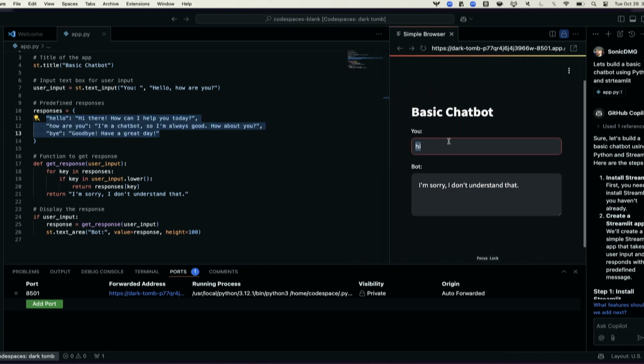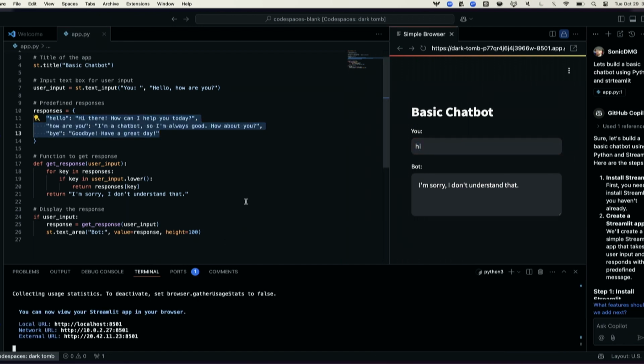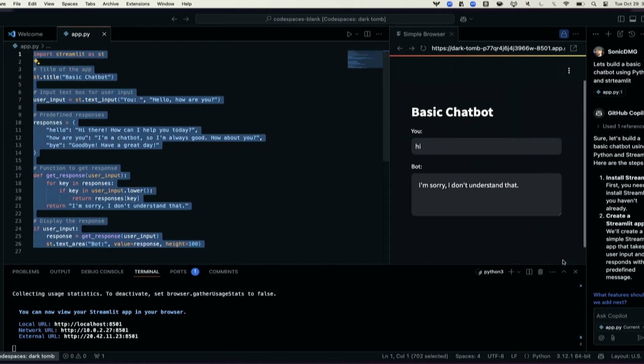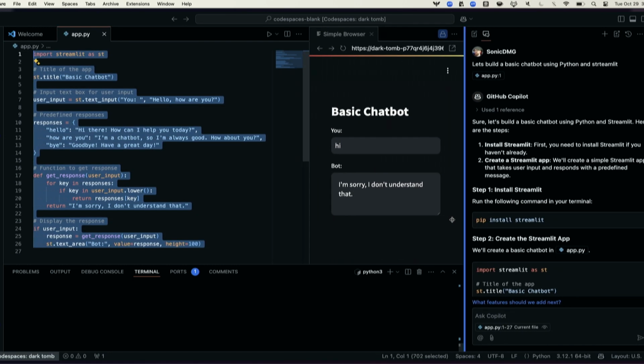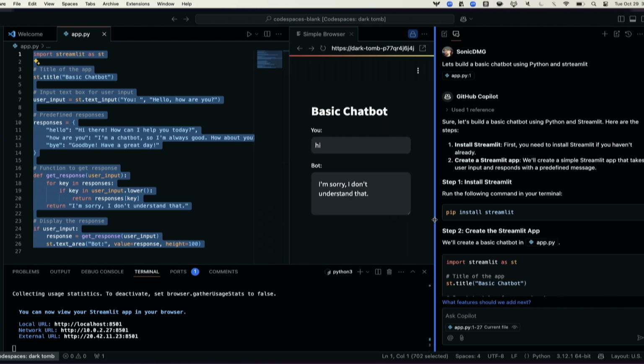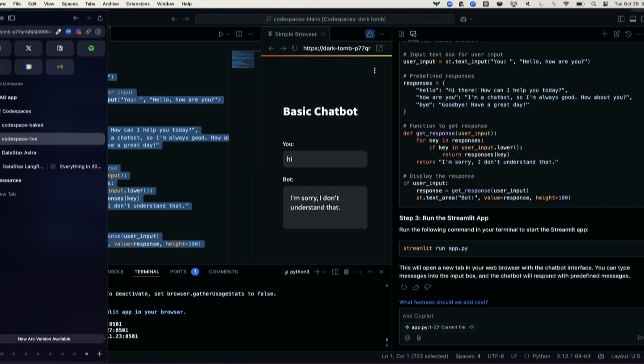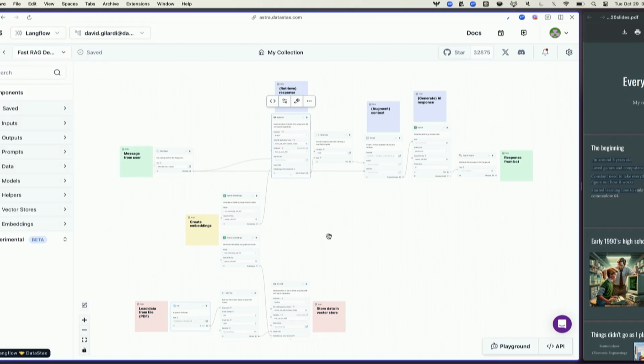You know, I didn't tell it to do any more. Now, let's take this, and I'm going to go ahead and just highlight this code. And we're going to go back to our friend Copilot. Now, what I really want to do is, okay, great, I have the basic components of a chatbot here. But I really want to go a step further because I have this flow that I built, this RAG pipeline, that now I want to hook my app up to.